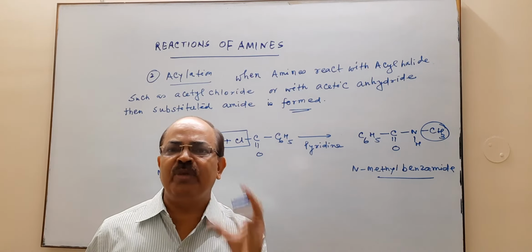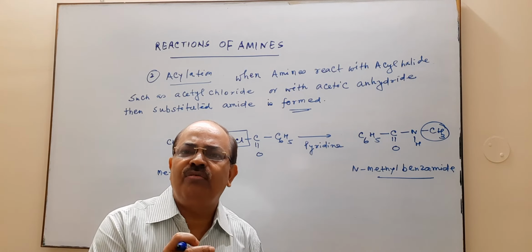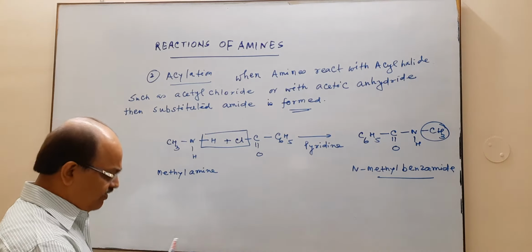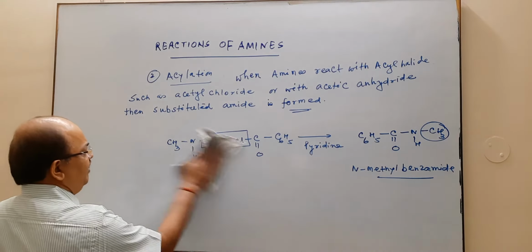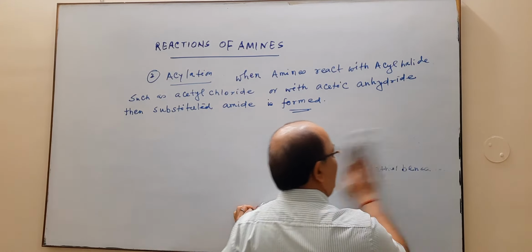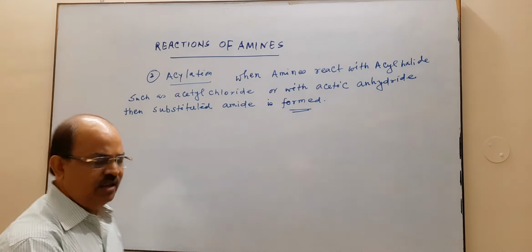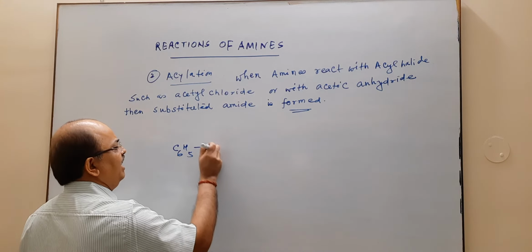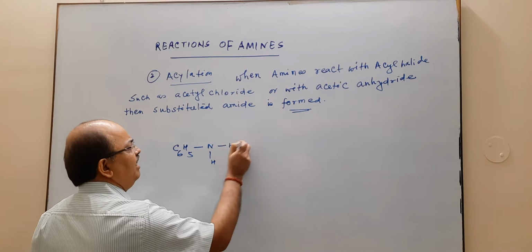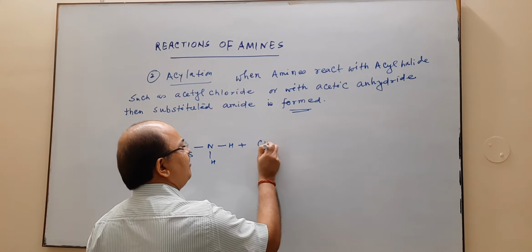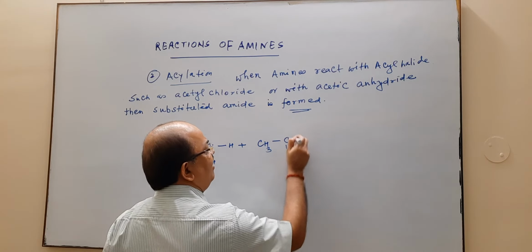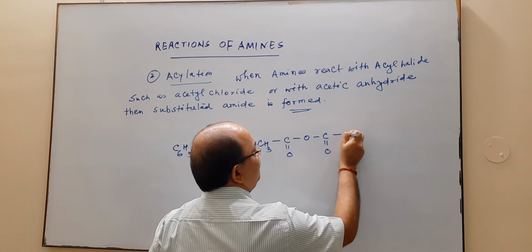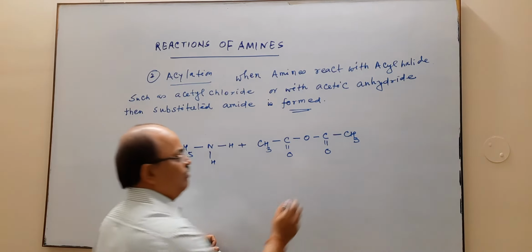So in this way we can understand the meaning of acylation. Acylation means introduction of an acyl group. For example, suppose we consider aniline and react it with acetic anhydride.